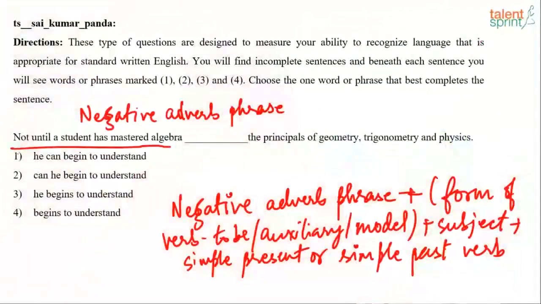Okay, so now look at it over here. This is the negative adverb phrase. Can is the modal verb that we are taking. He is the subject and begin is the simple present form of the verb. Okay, to understand, and then it is the object: the principles of geometry, trigonometry and physics.